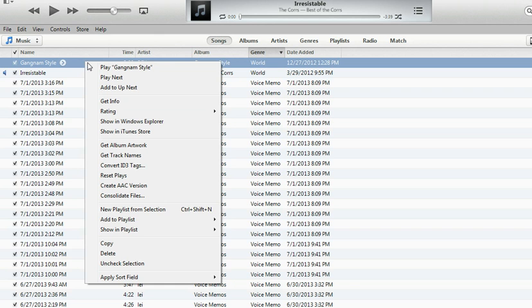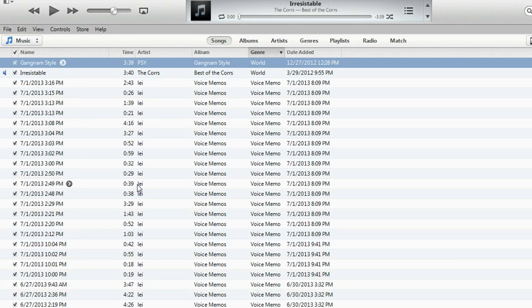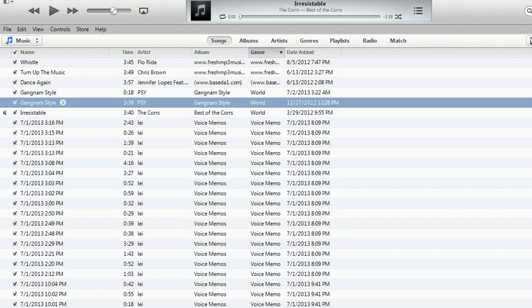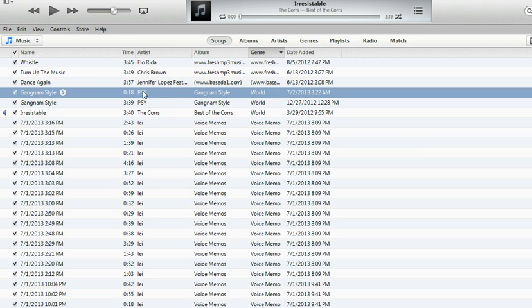Then after that, you just go back to the song that you selected, right click again, and go to Create AAC Version. Okay, so once it's converted, you will notice that the AAC version is a shorter one. The timing is shorter, so that means it's the one that you're gonna make as a ringtone.